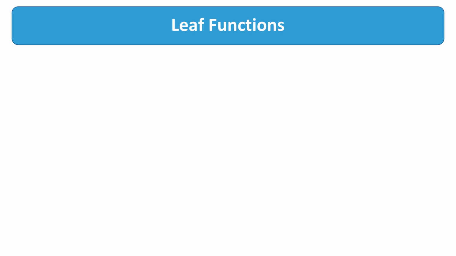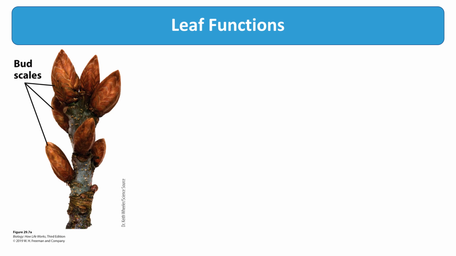Typically, it is the function of photosynthesis that comes to mind when we consider leaf function. However, leaves can also be specialized to perform other tasks. Bud scales, seen here, are specialized leaves that provide protection to the shoot apical meristem from desiccation and damage for plants that overwinter.